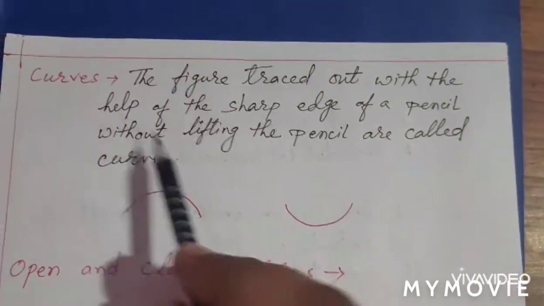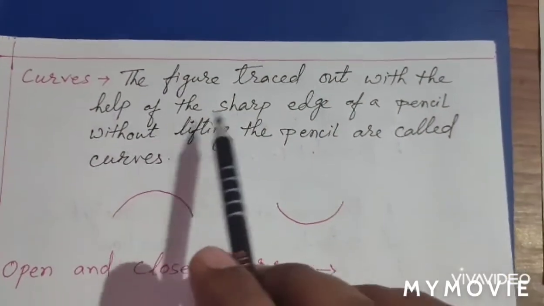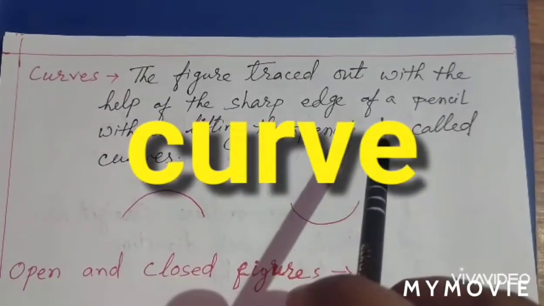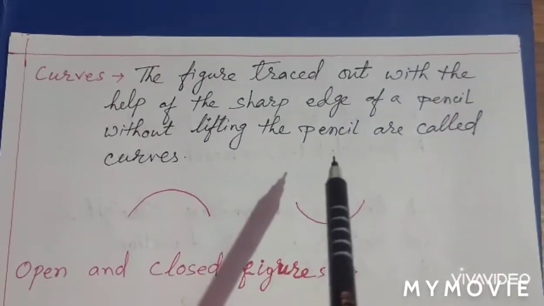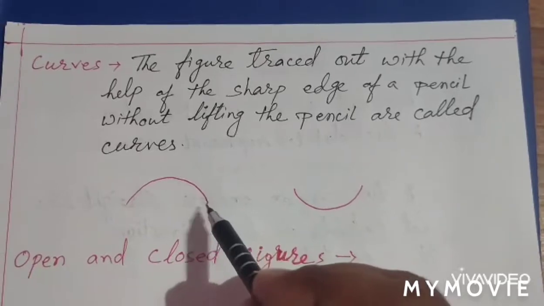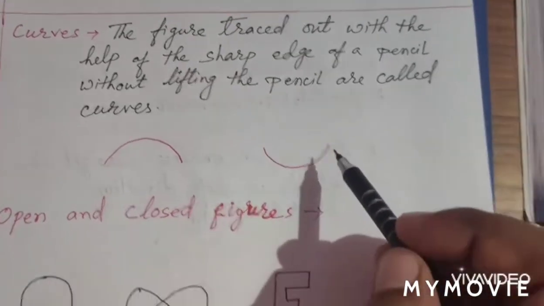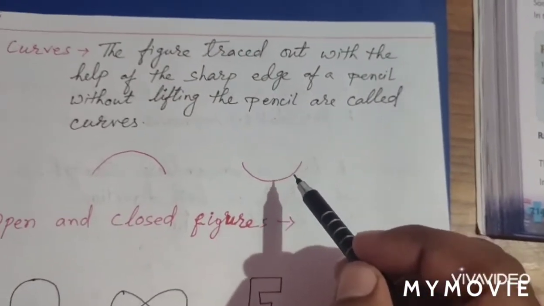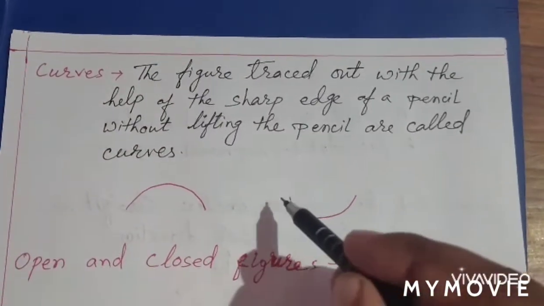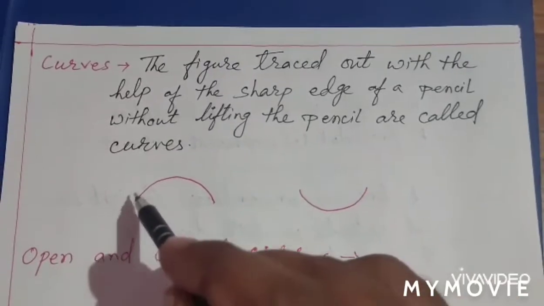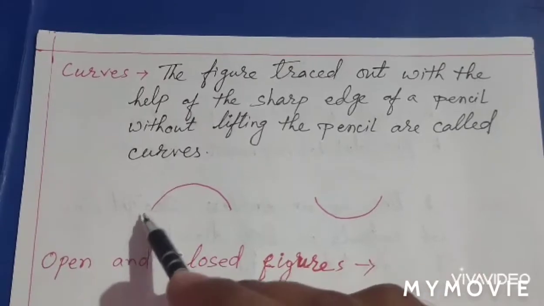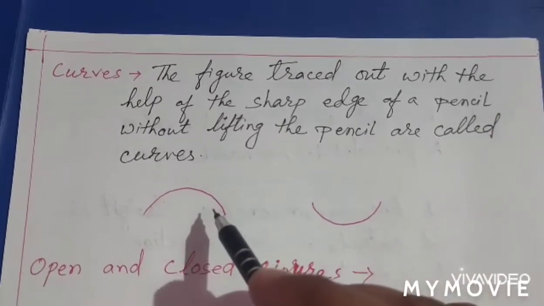Next comes your curve. What is a curve? A figure traced out with the help of the sharp edge of a pencil without lifting the pencil is called your curve. Let us see. I have drawn one curve over here, and one curve over here also. So these are the curves. Just see, is it straight? No, it is a U shape. It is a semicircle shape. Just see, half is given. It is a curve.